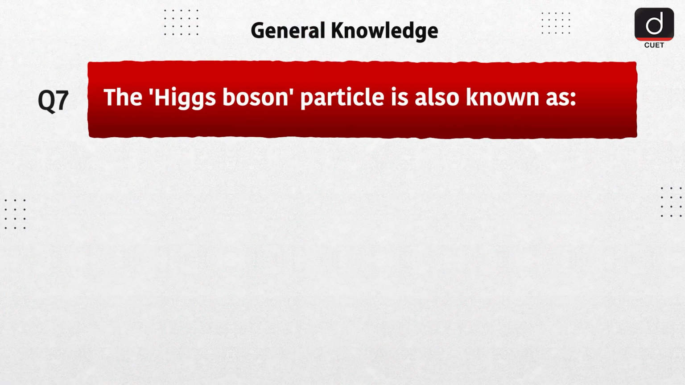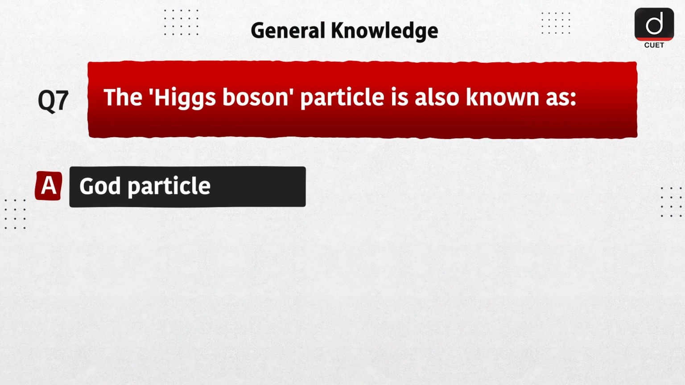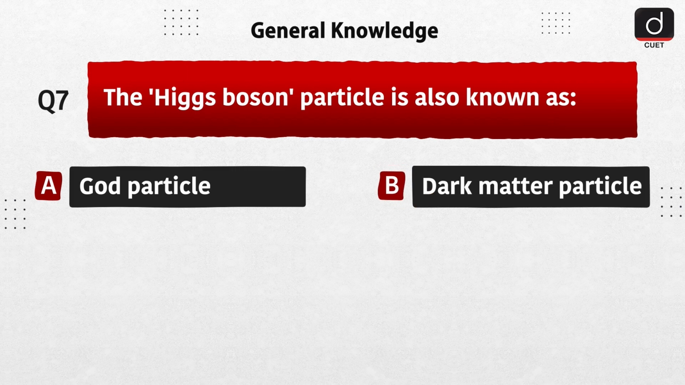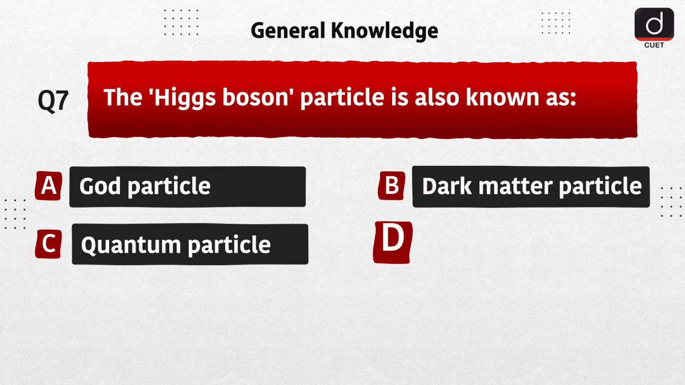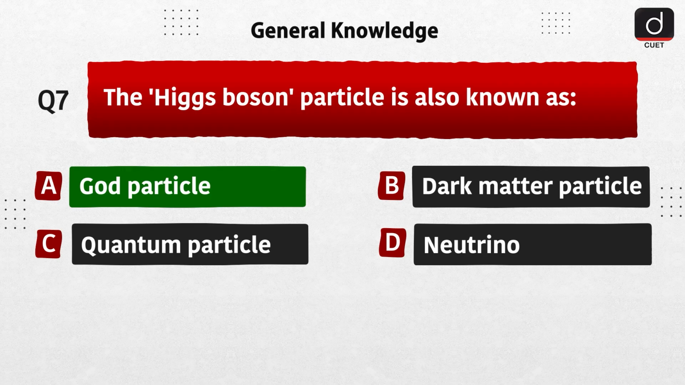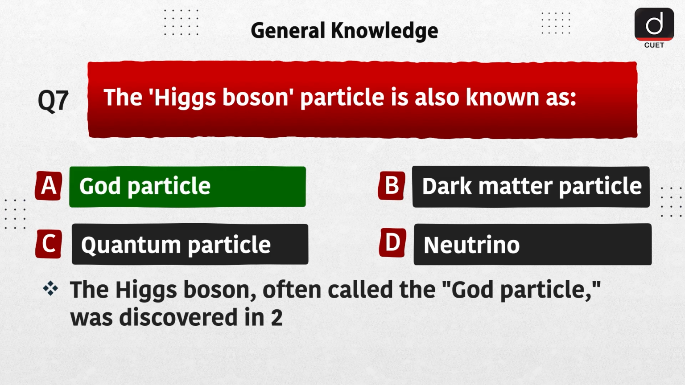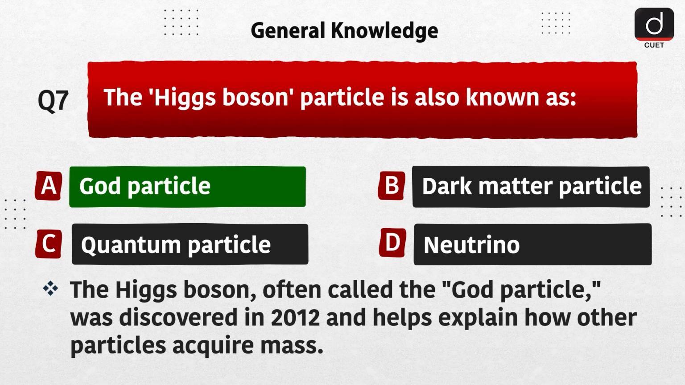Next question is, the Higgs Boson particle is also known as? Option A, God particle. Option B, dark matter particle. Option C, quantum particle. Option D, neutrino. The correct answer is option A, God particle. The Higgs boson, often called the God particle, was discovered in 2012 and helps explain how other particles acquire mass.